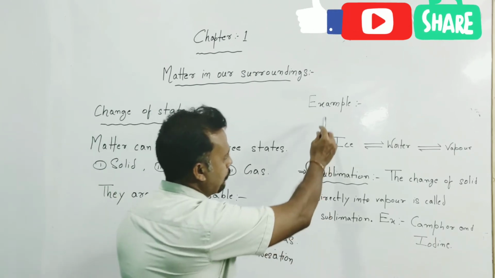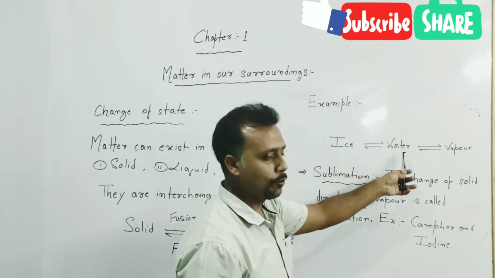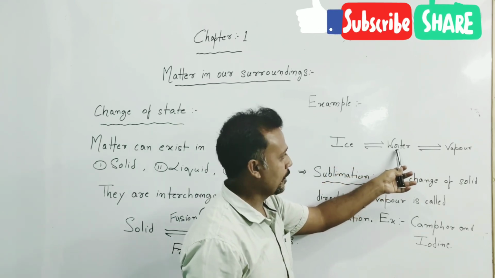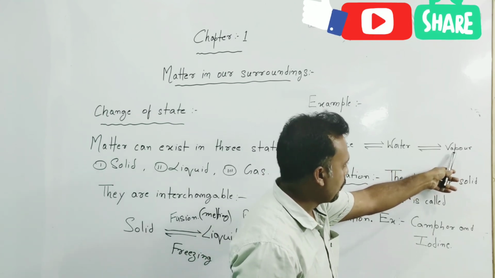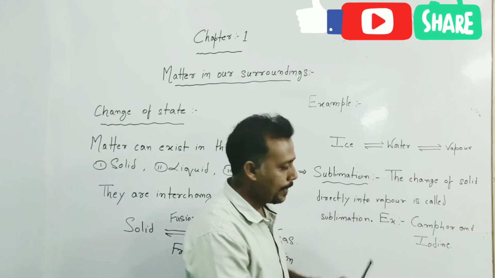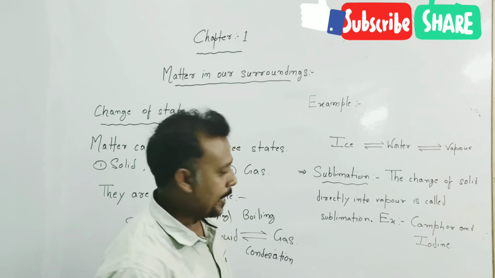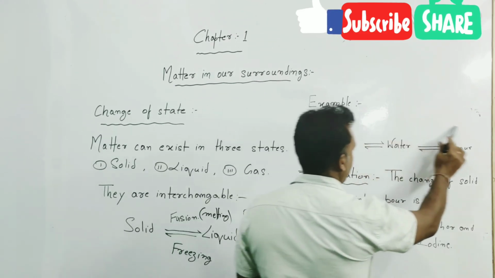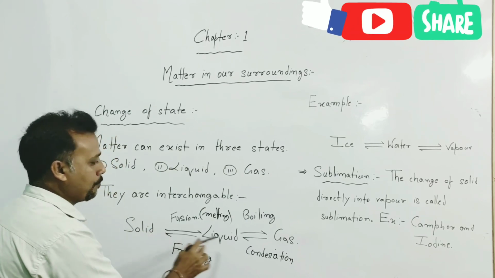As an example, whenever we supply heat to ice, it changes into water. And when water is further heated, it changes into vapor. And when vapor is cooled, it changes again into water. And when water is cooled, it again changes into ice. With the help of this example, it may be clear that all the three forms of matter